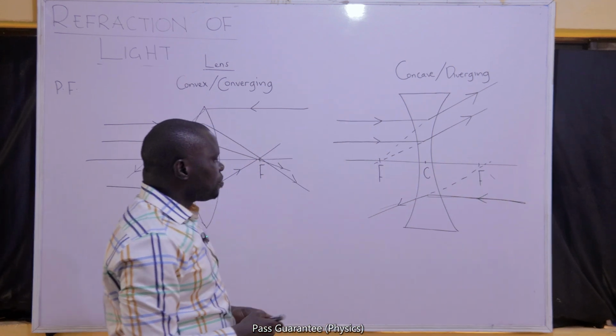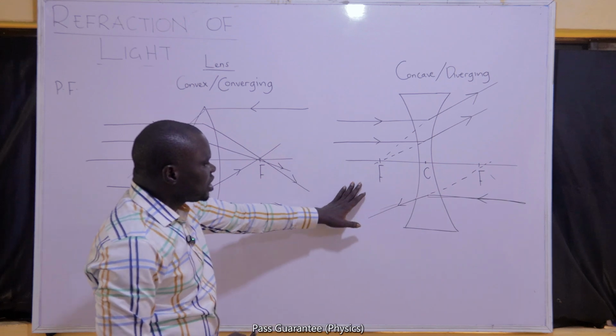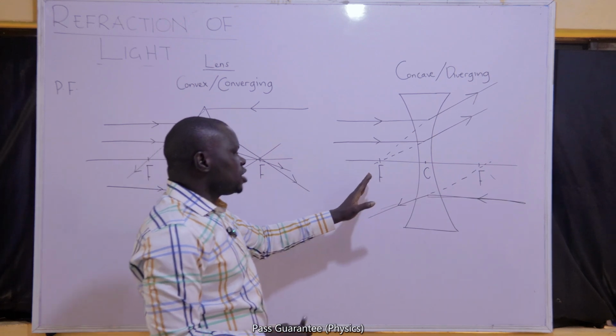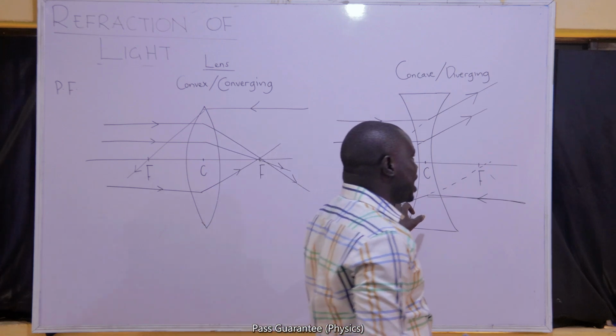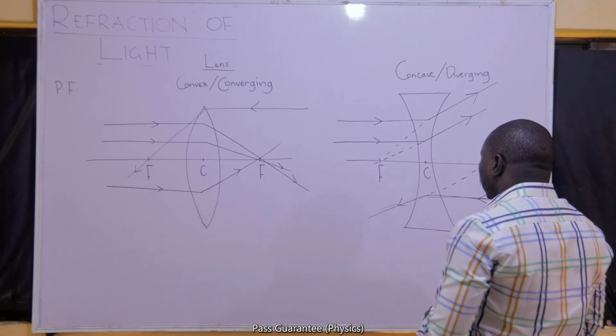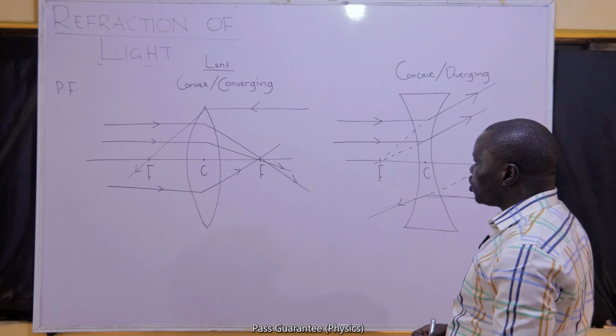So we define the principal focus of this type of lens as a point on the principal axis from which rays of light that are parallel and close to the principal axis diverge after refraction through the lens.